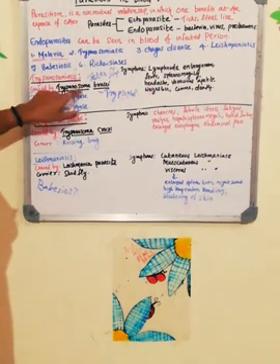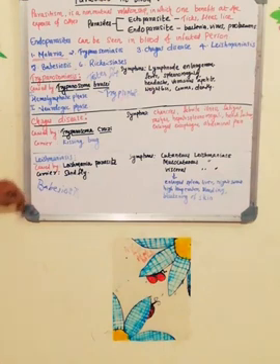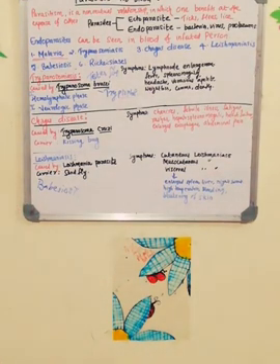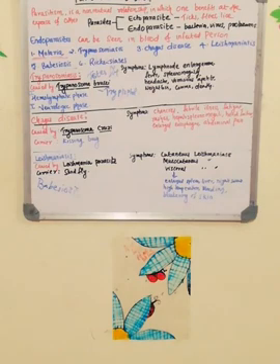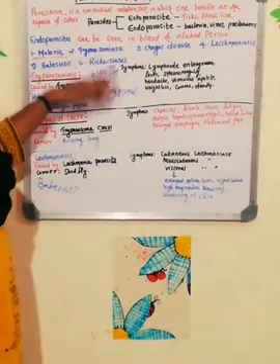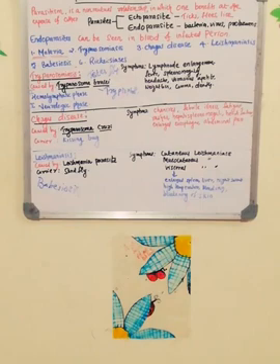Trypanosomiasis is caused by Trypanosoma brucei. Chagas disease is caused by Trypanosoma cruzi. Leishmaniasis is caused by the Leishmania parasite. Babesiosis is caused by Babesia, and rickettsiasis is caused by the Rickettsia organism. So you have to write the causative organism, carrier, and the symptoms of all the diseases. That's all. It's a very easy, simple topic. Please go through that and clarify all the doubts.